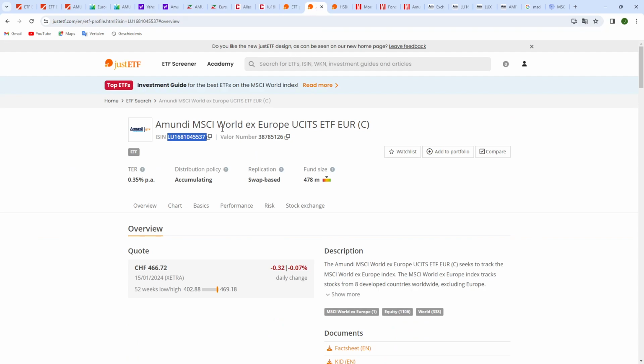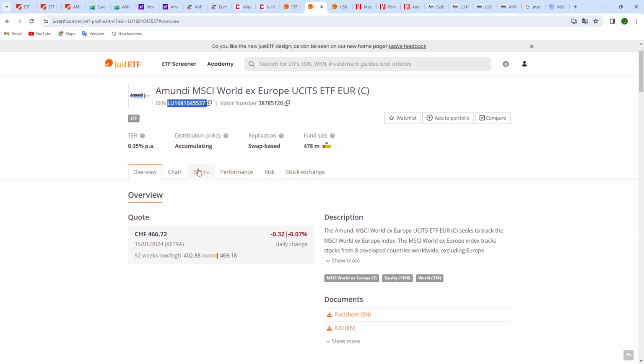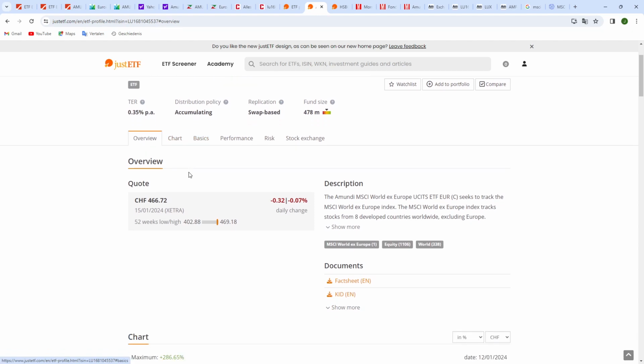In this case, I looked up the Amundi MSCI World ex Europe UCITS ETF, and this one, immediately the most important information, the total expense ratio is up here, that it's accumulating, not distributing, that it's a swap-based one, which I don't like, and then a fund size of 478 million. And then you get all these tabs, so it's all in one go, so you can just scroll down. But when you want to move to the next chapter, so from overview to chart, and you click there, you immediately move to this section.